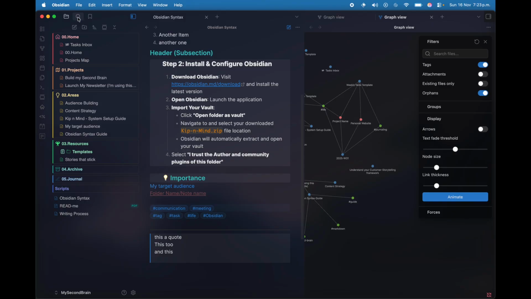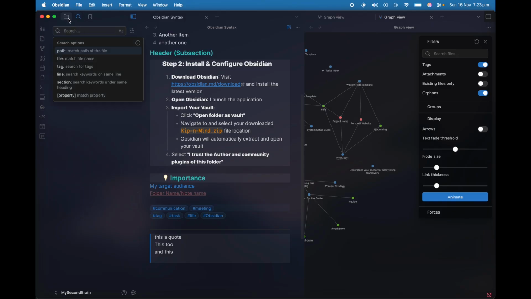I can also search for tags here. If I click on the search icon and then type in the bar whatever tag I want. So I will choose tag and I will look for communication. I will press enter.